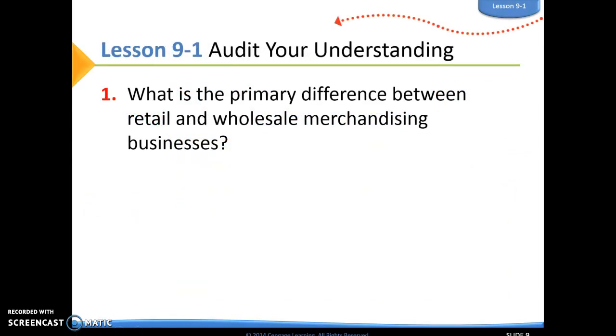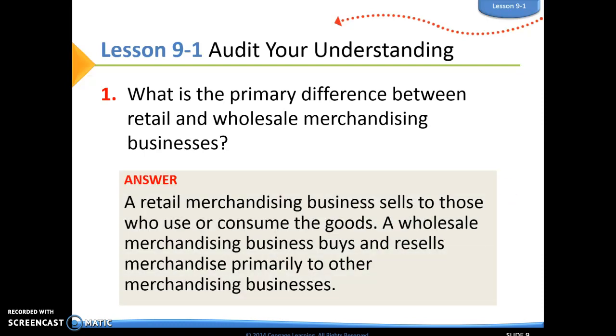Number one, what is the primary difference between retail and wholesale merchandising businesses? A retail merchandising business is going to sell to consumers. A wholesale merchandising business is going to buy and resell merchandise primarily to other merchandising businesses.